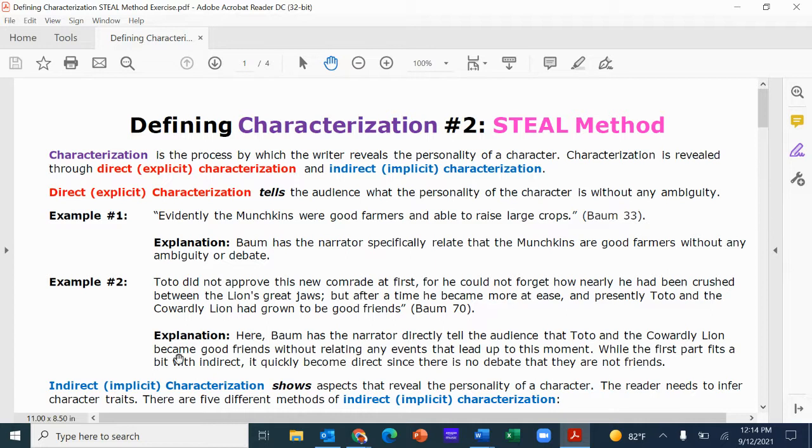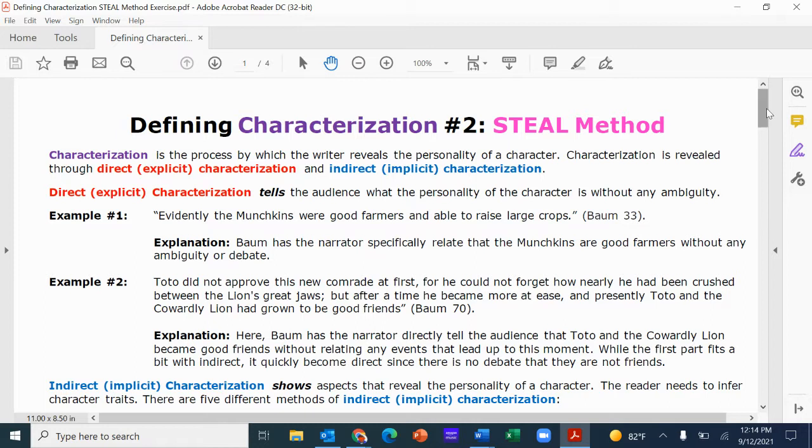Again, the first part definitely fits a bit with indirect since we're talking about feelings, but since we have this directness, there's no debate that they are not friends. Direct characterization, right? These two are now friends. Okay, fine, right? We move on. A lot of times, the reason authors use direct characterization is to swiftly describe a character or group of characters and then move on.